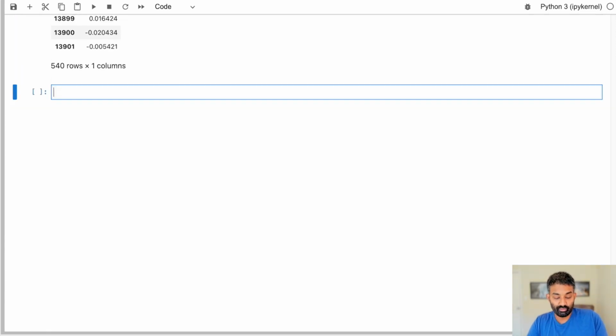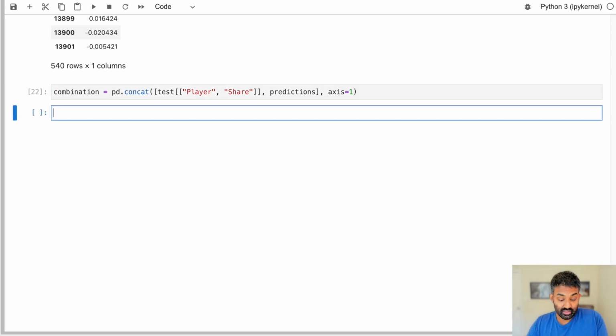So let's go ahead and combine these two data frames. And we'll use the concat method to do that. It combines two pandas series or data frames. And what we'll combine is test, and we'll combine the player and share columns because we don't need to look at all the other columns at the moment. And we will also concatenate the predictions that we just made. And we will concatenate them on axis 1, which means we will combine the columns. So let's go ahead and do that.